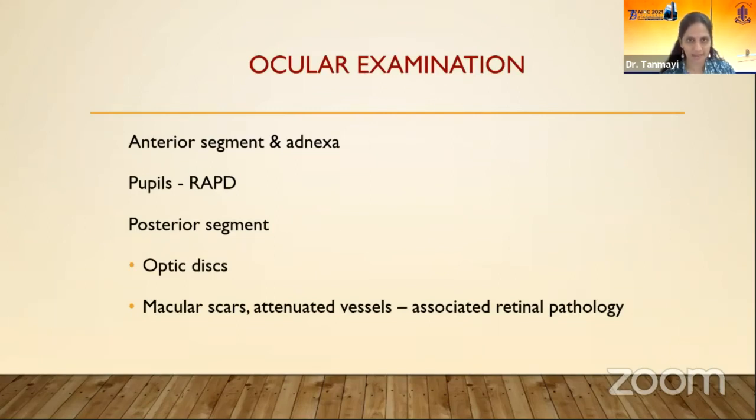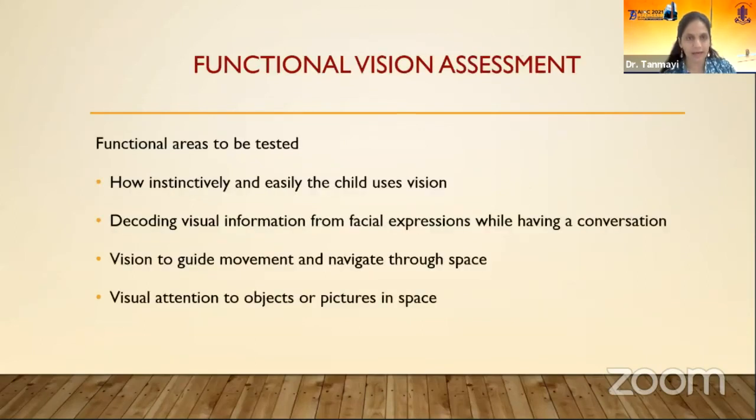After this, an ocular examination, like a routine thing where we examine the anterior segment, adnexa, and the retina, pupils for RAPD, this is very important. And after all this, functional vision assessment is very important in these children. How easily the child can use vision, how they are using their vision to guide movement and navigate through space. So all this will be covered by Dr. Suma Madam in her talk on CVI. But remember to assess functional vision in these special children.